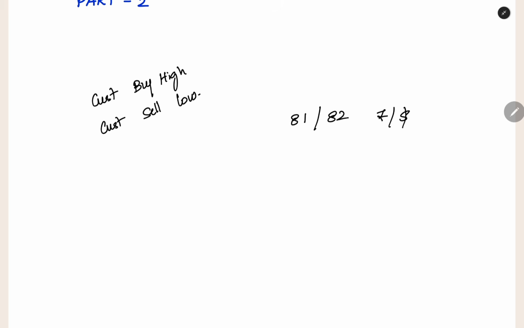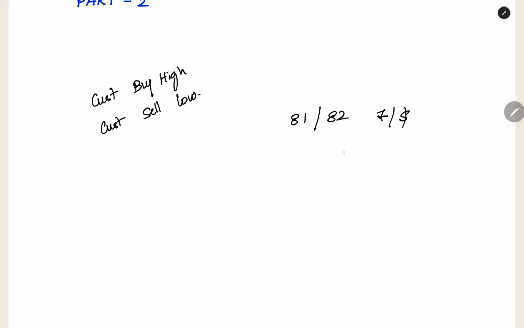Why are we going to do that? We would purchase at 81 only, right? Because if you want to make a profit as a customer, you have to buy low and sell high. Only then will you get the profit of 1 rupee. But you cannot do that. You are allowed to purchase only at 82 rupees. You are allowed to sell only at 81 rupees. These are the rules of the system.